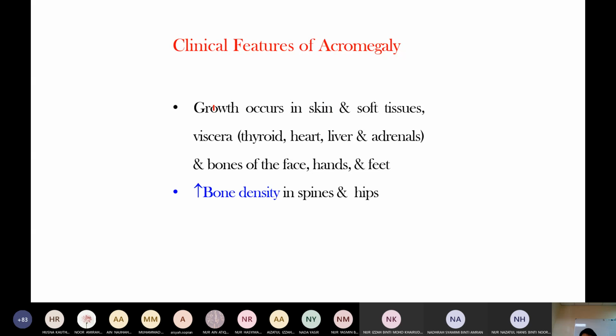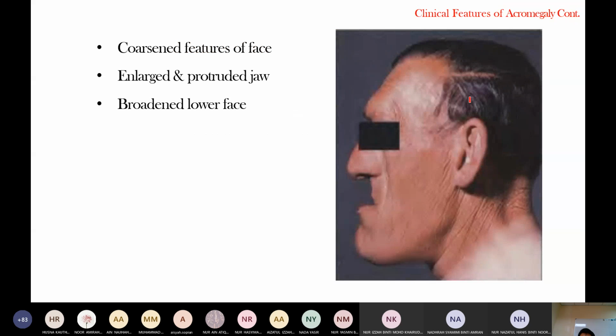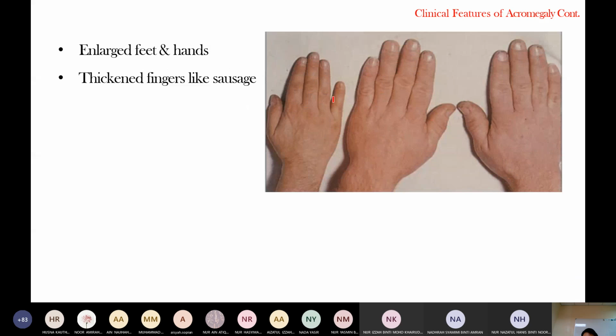When excess growth hormone acts on the skin, soft tissue, visceral organs, and bone, there is increased bone density, especially in the spine and hip. The facial features are coarse, with an enlarged, protruded jaw because of increased bone density, and a broadened lower face. There are enlarged feet and hands, and thickened fingers like sausage.